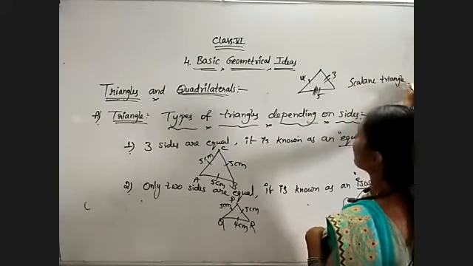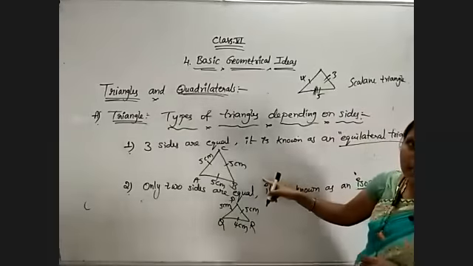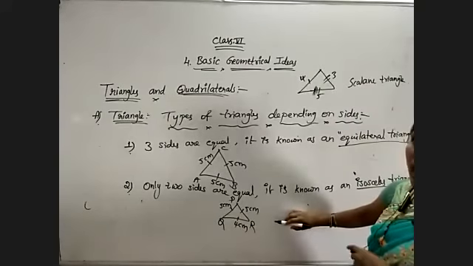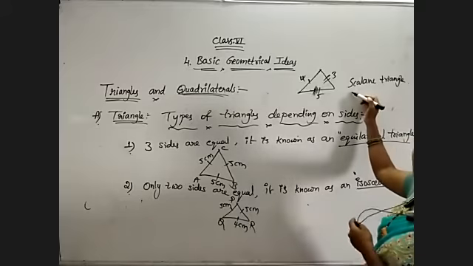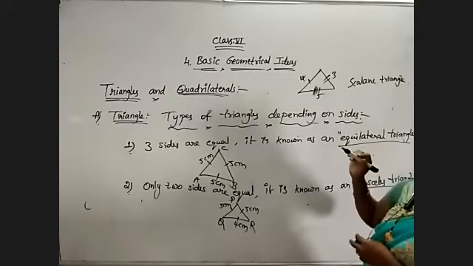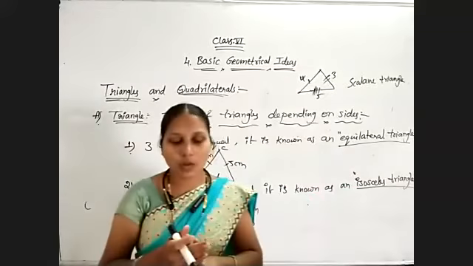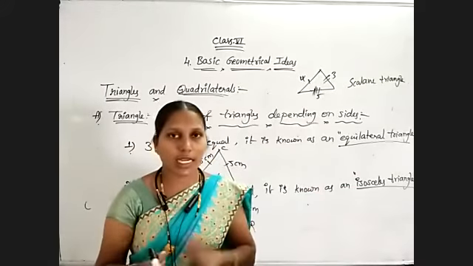So remember, if all the three sides are equal, equilateral triangle; only two sides are equal, isosceles triangle; any side is not equal, that is a scalene triangle. Three types of triangles depending on the side. When three sides equal, two sides equal, no side is equal.